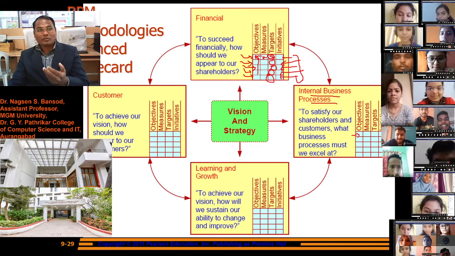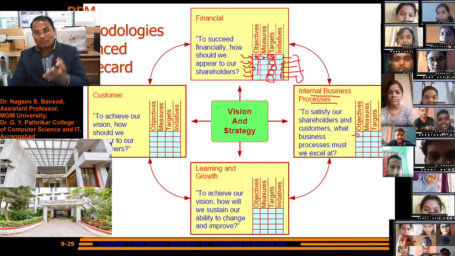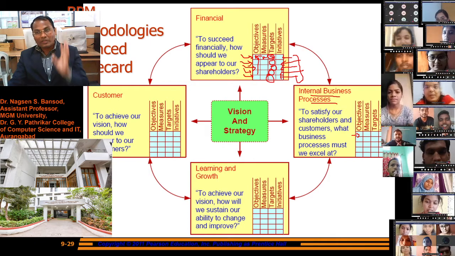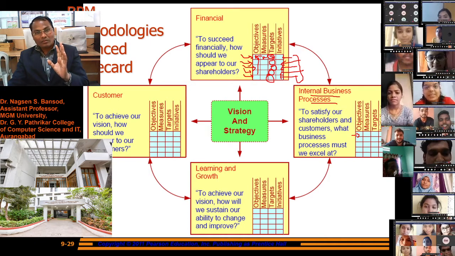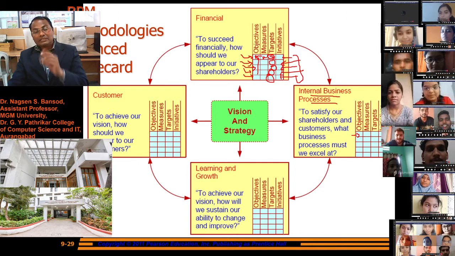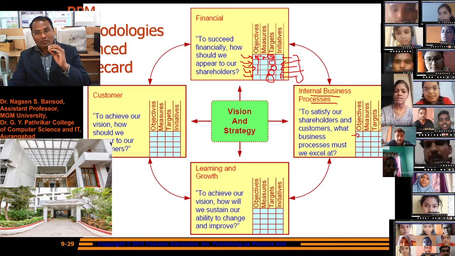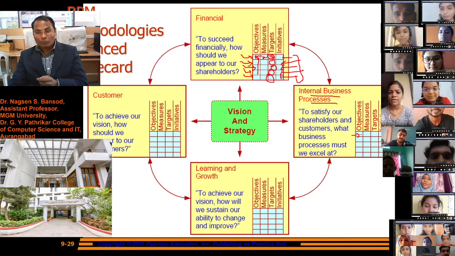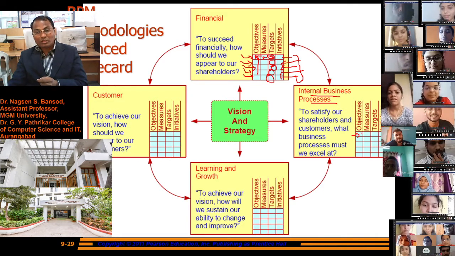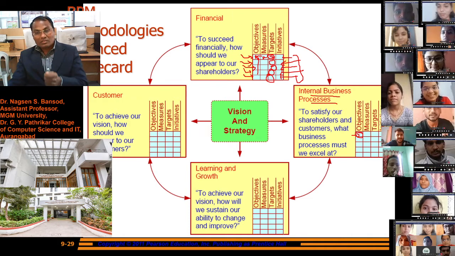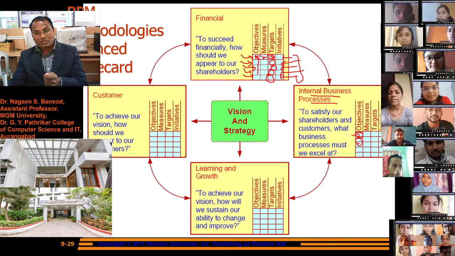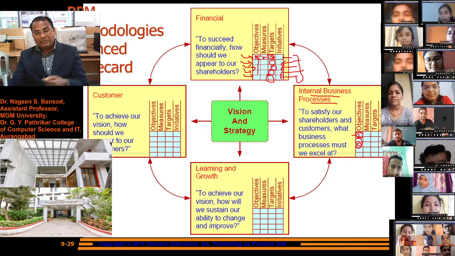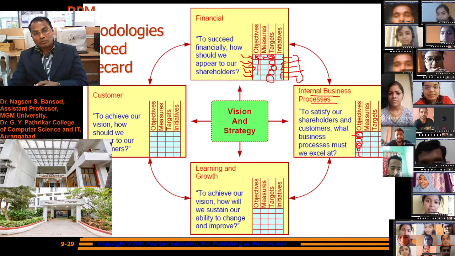Suppose there is a customer of 5 years, then is there any discount given to the customer, or do we set the objective to give a discount to the 1 year customer, 2 year customer, or the customer who is buying our product daily? For that we have to set the objective.